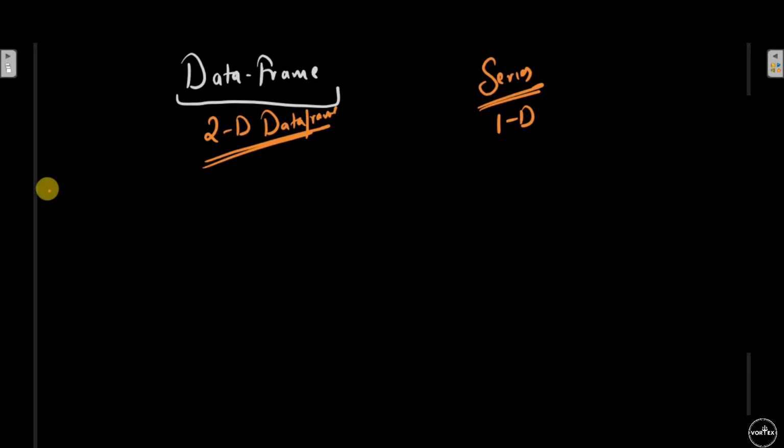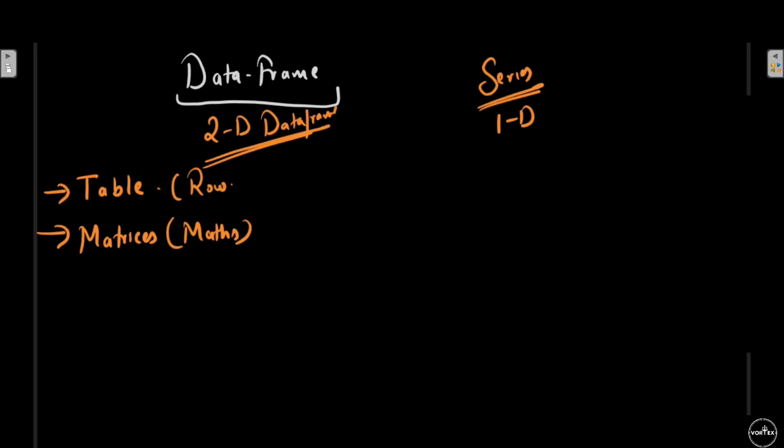Again, if you want to think of it bluntly, a data frame is just like a table, or, in the context of mathematics, the matrices that you have in mathematics. So in a table, what do we have? We have basically rows and columns. And that's what my data frame is.